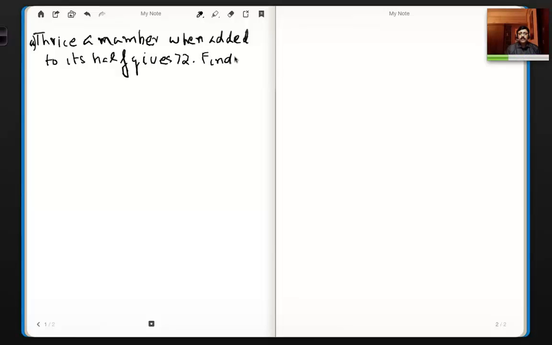Find the number. So thrice a number when added to its half gives 72.